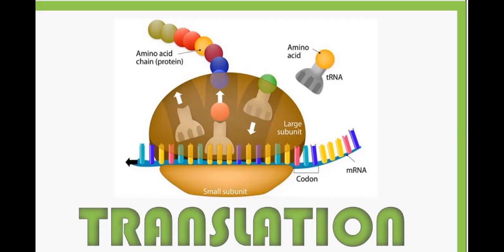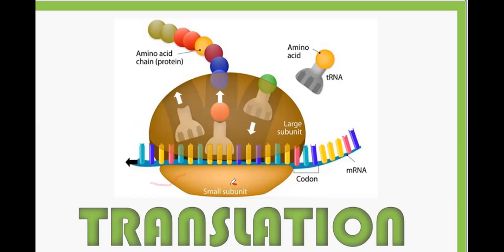The raw materials which are required are transfer RNA, messenger RNA, and machinery. These are the machinery required for translation: the ribosome.